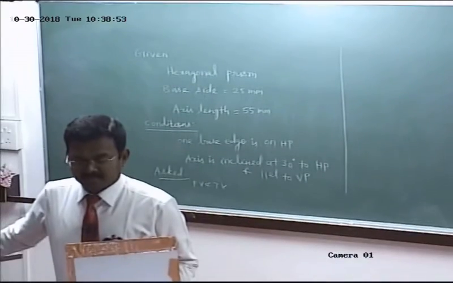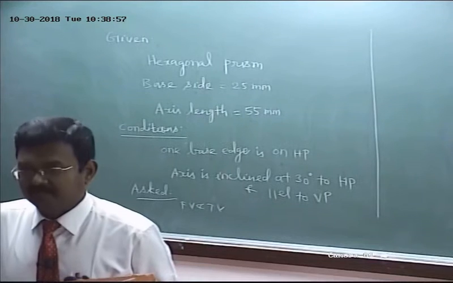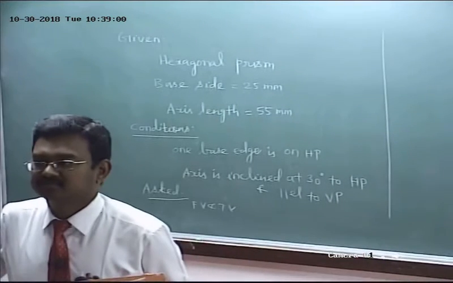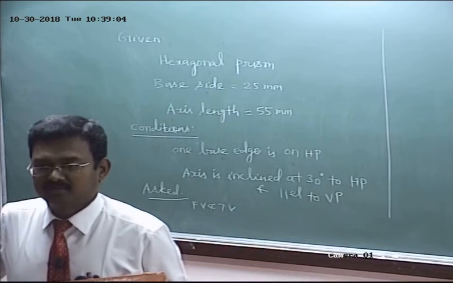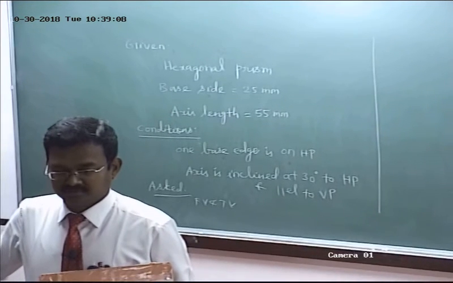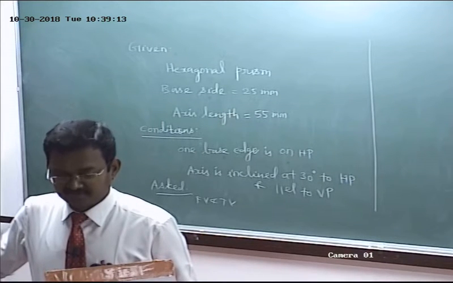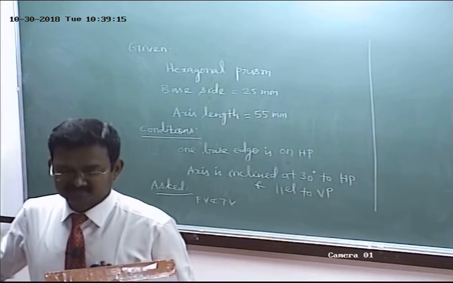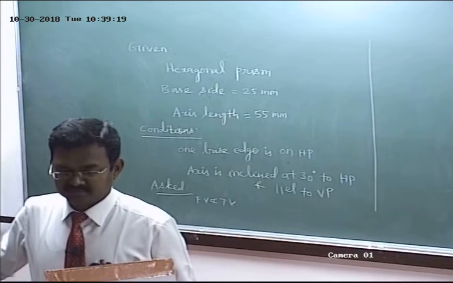Step 2. Tilt and reproduce the first step front view to the given condition.